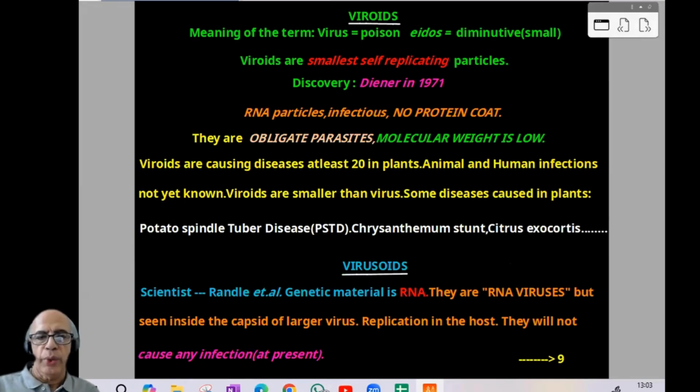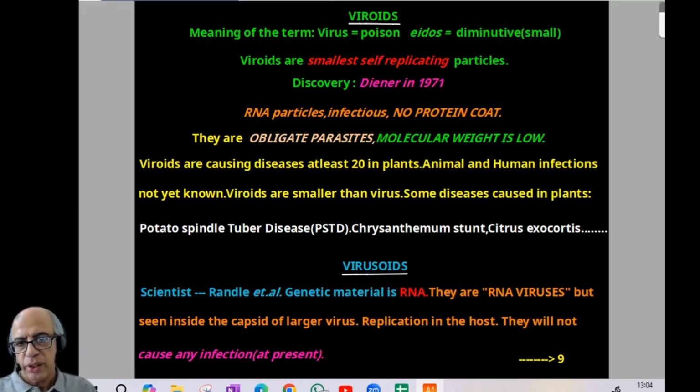So when we come to viroids, the meaning of the term: virus means poison, eidos means diminutive, small. And viroids are the smallest self-replicating particles. Discovery by Diener in 1971, RNA particle, infectious, no protein coat. And they are obligate parasites, molecular weight is low. So viroid is important for the NEET exam.